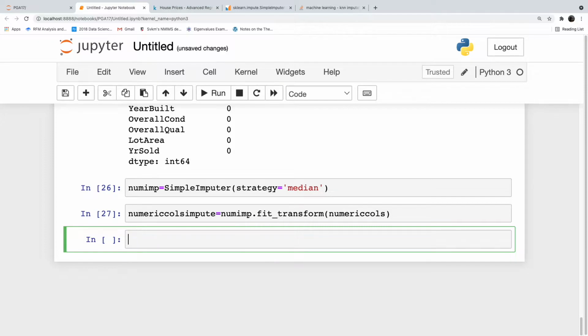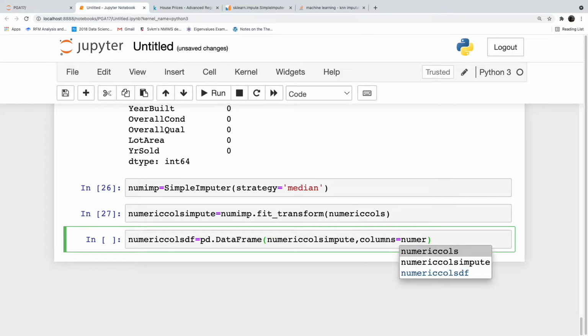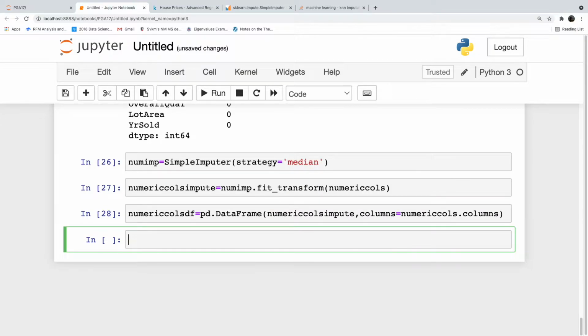We have imputed the numeric columns. So let us say numeric columns df is equal to pd dot DataFrame numeric columns impute, comma, columns is equal to numeric columns dot columns. So we have got the data imputed.